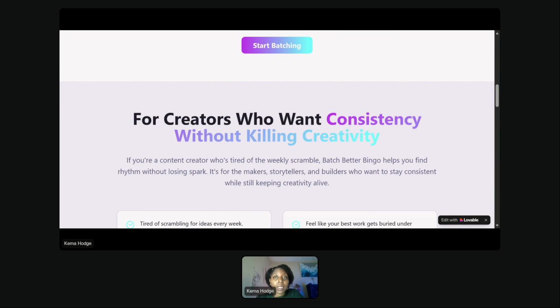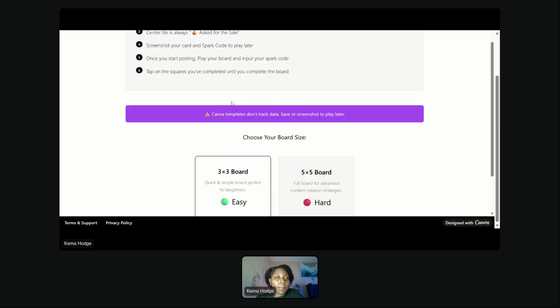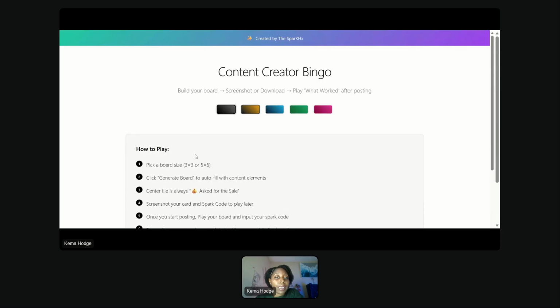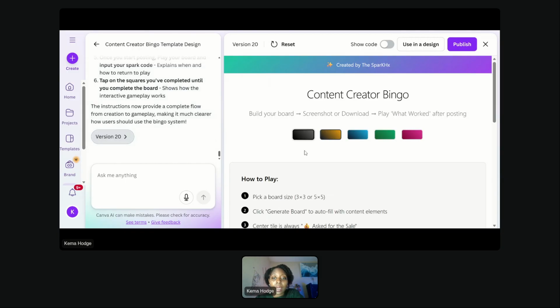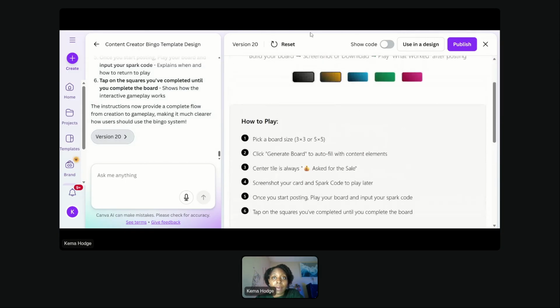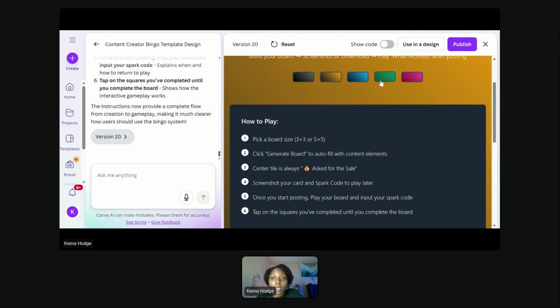Oh, I'm not sharing that tab. Okay, let me scroll back up. So this is what is in Canva. This is literally what I made in my Canva AI. So share this tab, right? That's my left side where I was prompting it. 20 variations later, I ended up here. And this is interactive. I can choose colors, right?